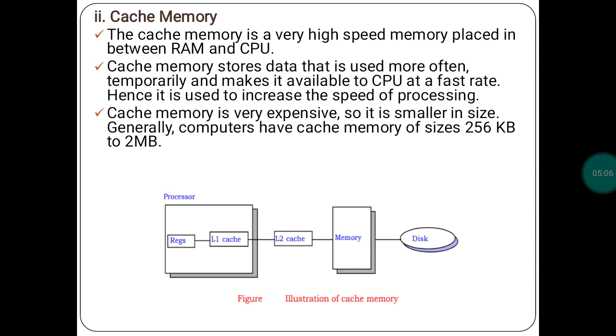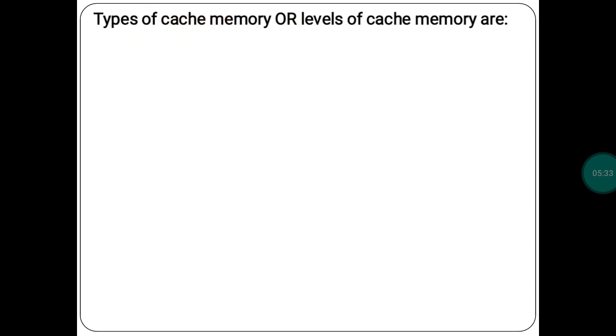Generally, a computer can have a cache memory size of 256 KB to 2 MB. Compared to your RAM or your secondary memory, cache memory is so much more expensive. It's very expensive because the size is low and the price is high. So normally we have cache memory of 256 KB to 2 MB in our computer system.